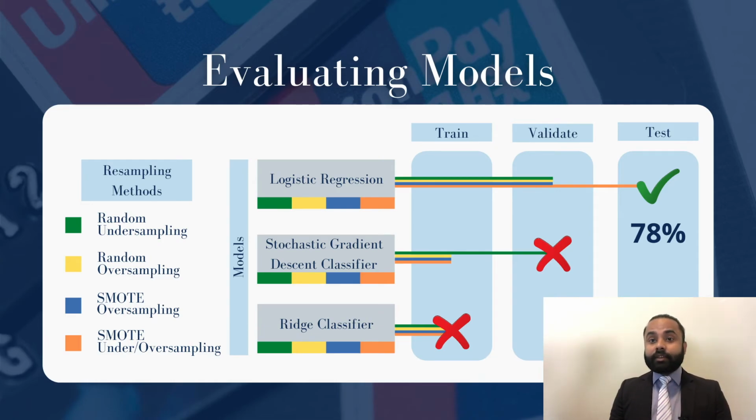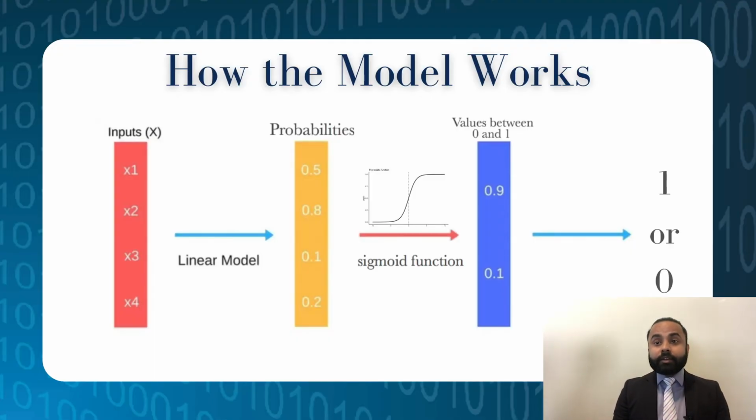After training and validating, we're able to pick our top model, the logistic regression model. So how does this logistic regression model work? It is a linear method, but at the core of the method, the predictions are transformed using the logistic function, also known as the sigmoid function, hence the name logistic regression. When graphed, the logistic function takes an S-shaped curve that can take any real valued number and map it into a value between 0 and 1. Our logistic regression model was able to predict with a recall score of 78%, meaning if 20 customers out of 10,000 default on their loan, our model will be able to correctly identify 16 of them.